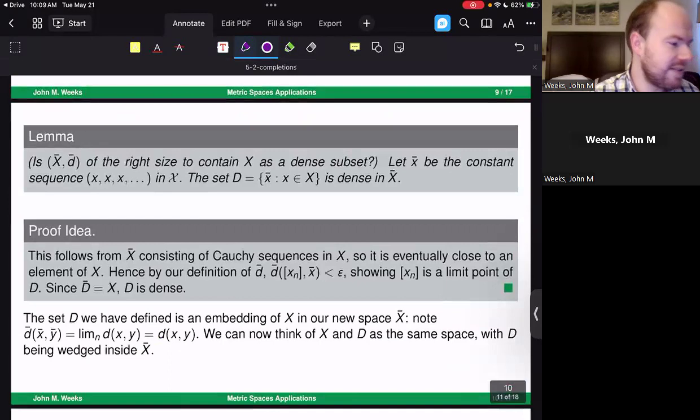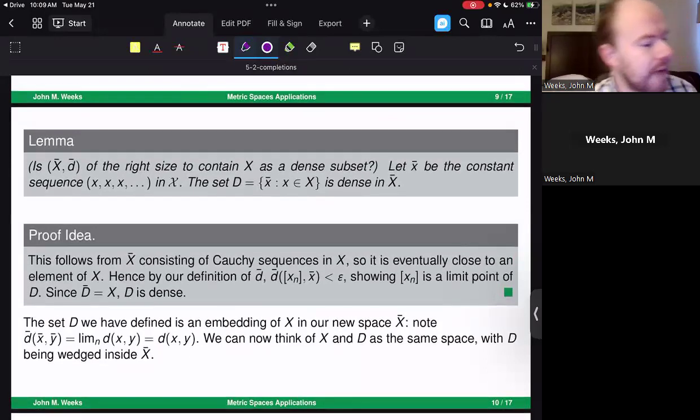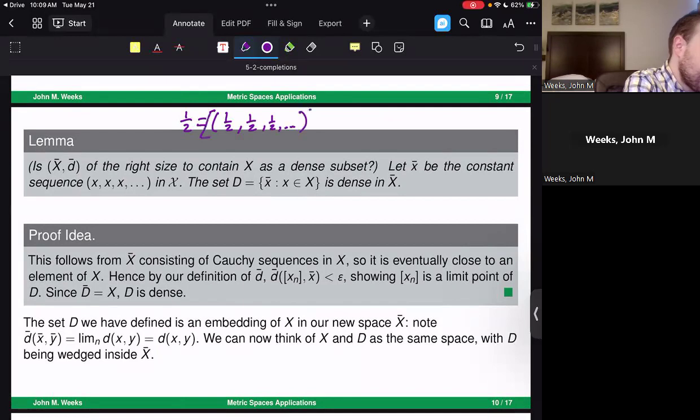Then there's a lemma: is the set the right size to contain X as a dense subset? Remember, this is one of our conditions of a completion. How are we going to fit, say, the rational numbers inside of the real numbers? What we're going to do is take constant sequences of those rational numbers. For example, for 1/2, we're going to set that equal to the constant sequence 1/2, 1/2, 1/2, and so on and so forth. And because the x bar that we're working with is the equivalence classes of all of those, we're also going to be considering any Cauchy sequence that gets us to that point. For example, the sequence 0, 1/4, 3/8, 7/16, and then 15/32.